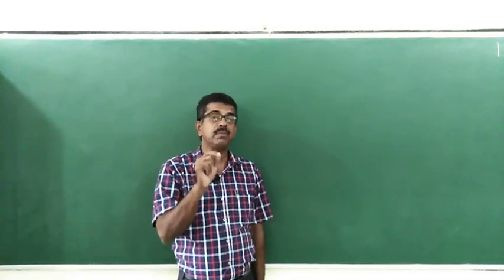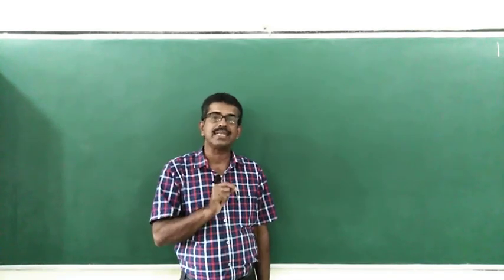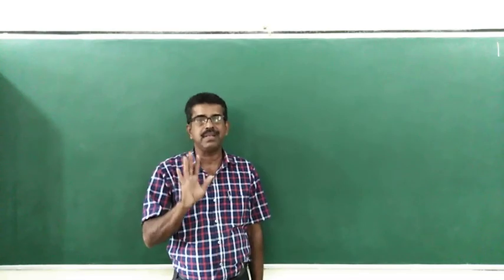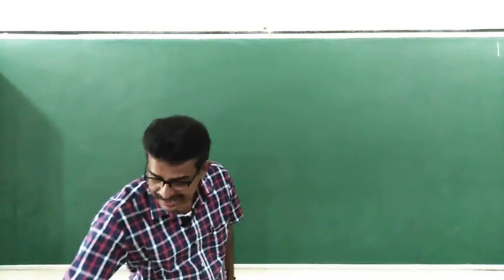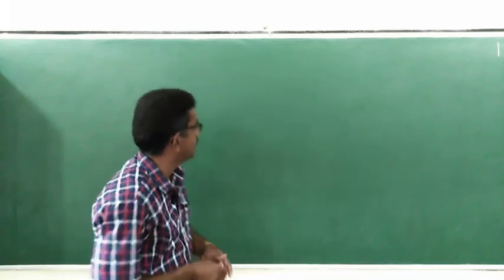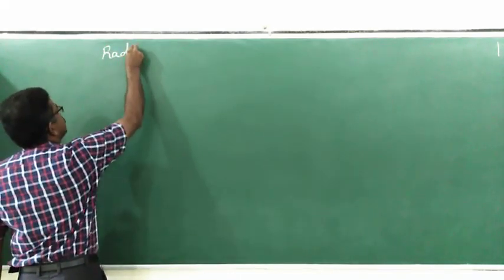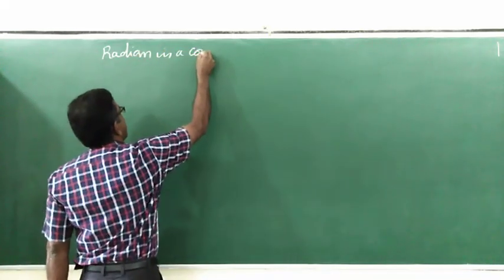Chances are that this question may be found in the question paper for 3 marks: Prove that a radian is a constant angle. So please listen to me carefully. I'll give you the proof. How can we prove that a radian is a constant angle?